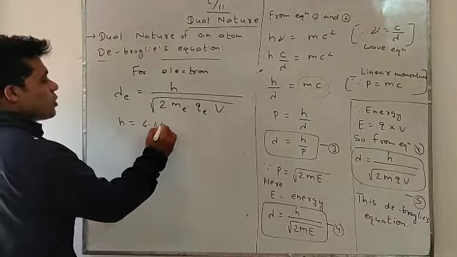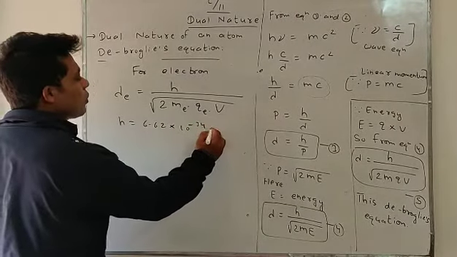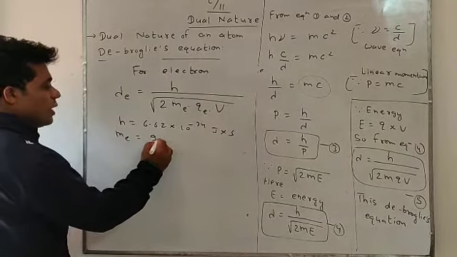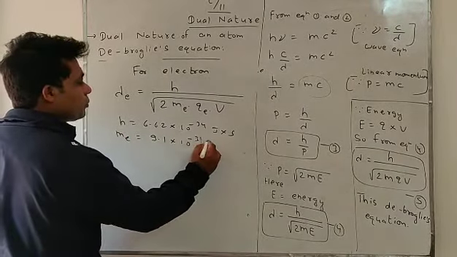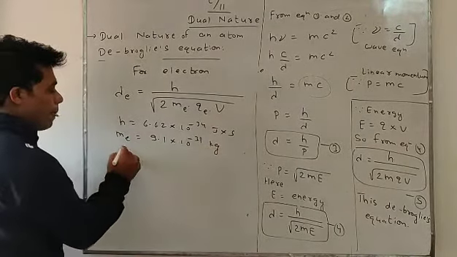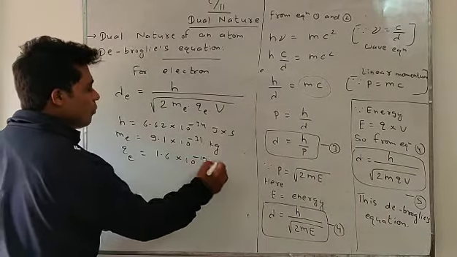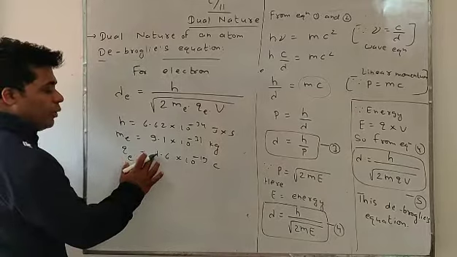Planck's constant is 6.6 times 10 to the power minus 34 joule second. Mass of electron is 9.1 times 10 to the power minus 31 kg. And charge of electron is 1.6 times 10 to the power minus 19 coulomb. We'll take the magnitude only.